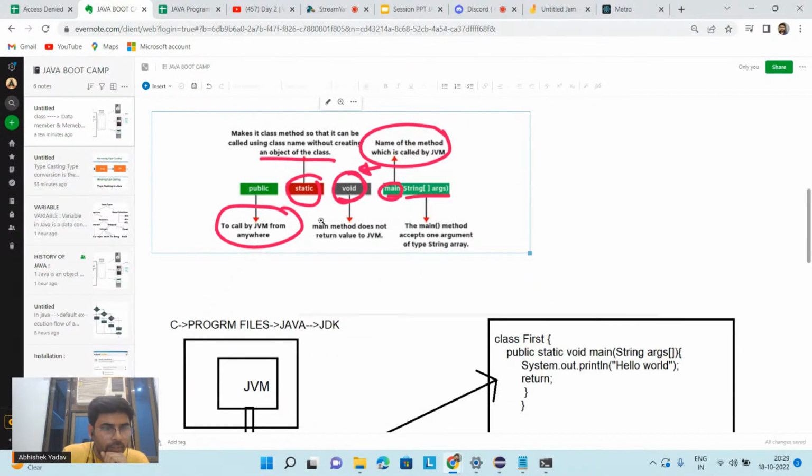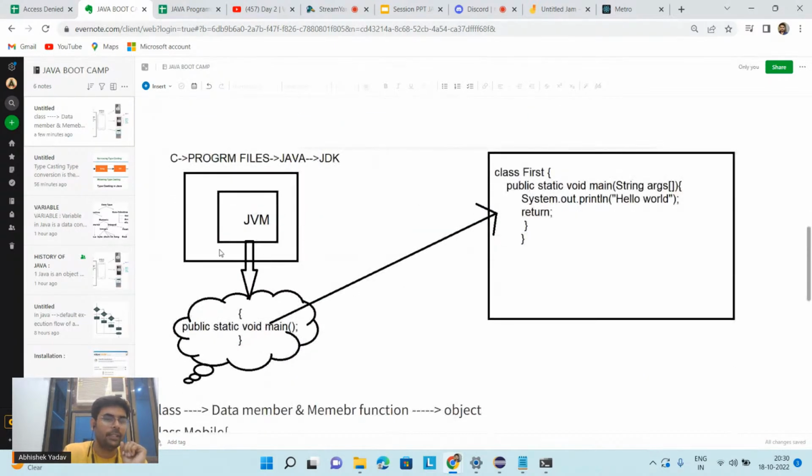Can we also remove it from the main function parameter? No, we cannot remove this from the main function parameter. This is a prototype, and you have to follow this prototype. Why? Because inside the JVM, this prototype is written. JVM will say, I will start the execution, but first I will find this prototype. If I am not able to find this prototype, I will not execute your code. I will give an error.